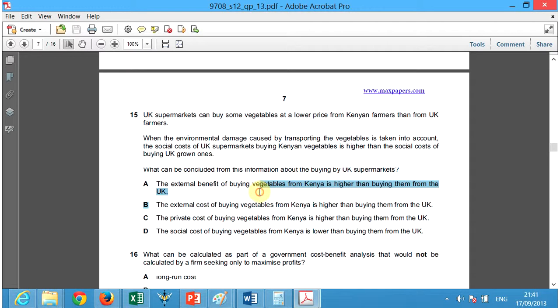B, and I highlight it here because something is goofy. The external cost of buying vegetables from Kenya is higher than buying from the UK. Okay, so yes, B is the correct answer. It talks about the external costs comparing Kenya to the UK. The others are just talking about private costs, social costs, and benefit, which isn't here. The social costs, the external costs. So that is relevant to 15.